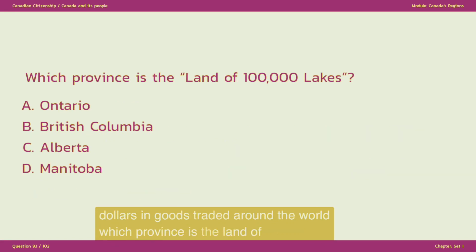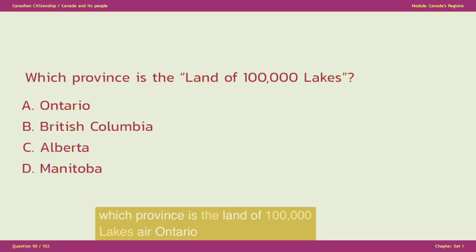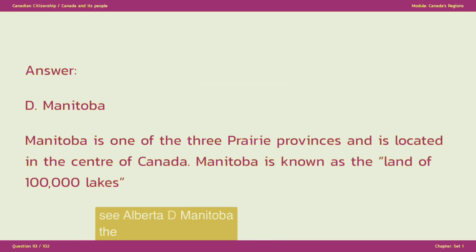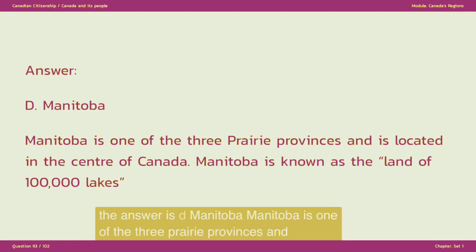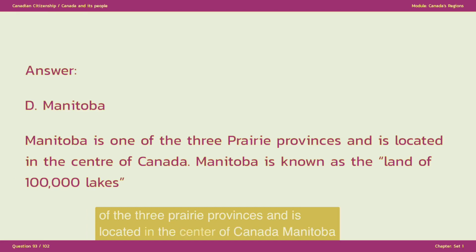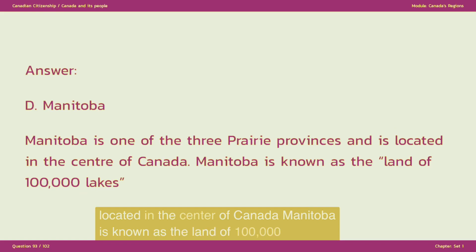Which province is the land of 100,000 lakes? A. Ontario. B. British Columbia. C. Alberta. D. Manitoba. The answer is D. Manitoba. Manitoba is one of the 3 prairie provinces and is located in the center of Canada. Manitoba is known as the land of 100,000 lakes.